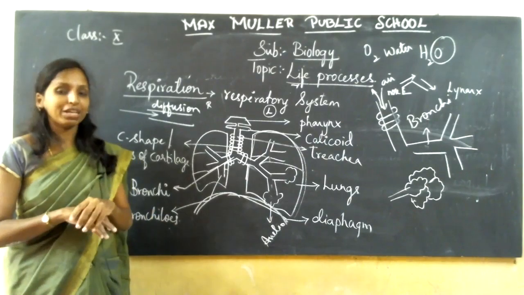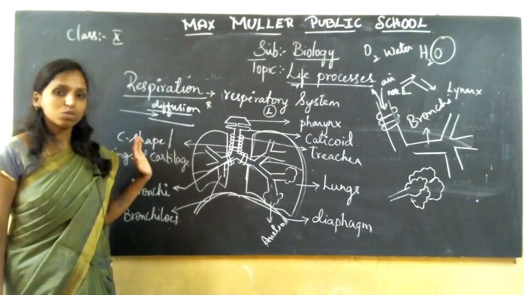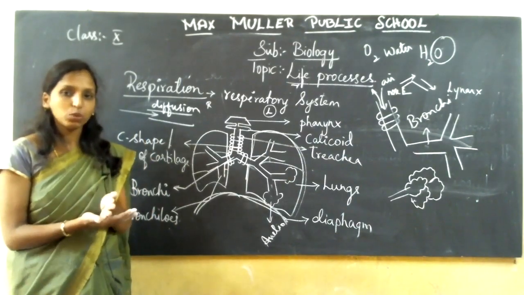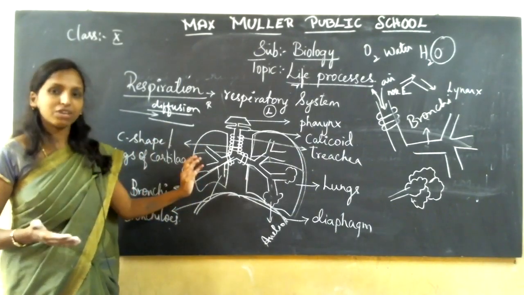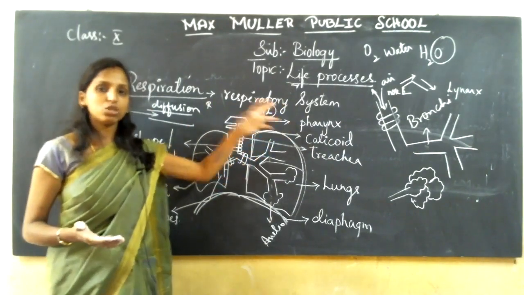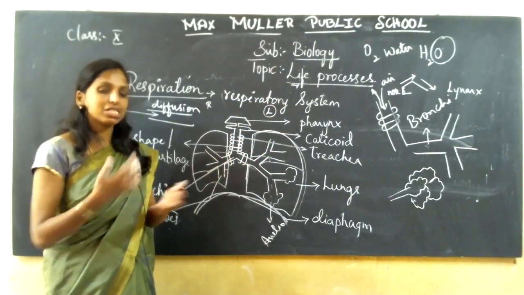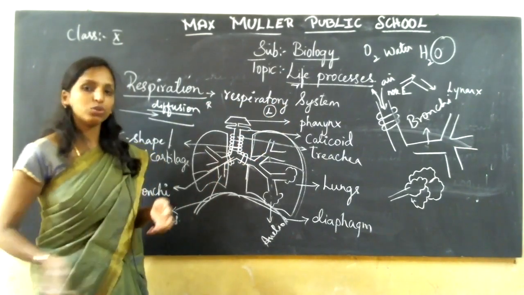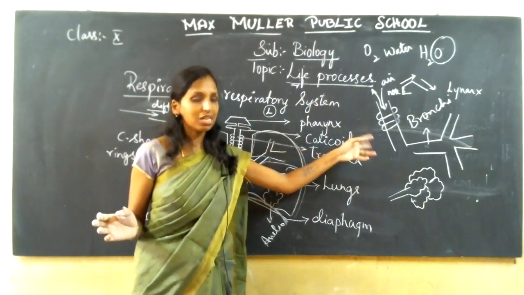Next is the breakdown of the glucose molecule. As I told you, the C6 glucose molecule breaks down into 3-carbon molecules called pyruvate, which takes place in the cytoplasm. And these 3-carbon molecules now break down in the presence of oxygen. With oxygen in my body, what am I going to release? Carbon dioxide, and excess water, which is excreted in the form of tears, sweat or urine. An enormous quantity of energy is released.